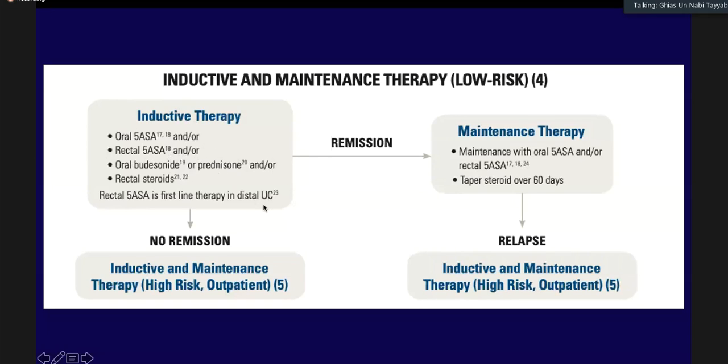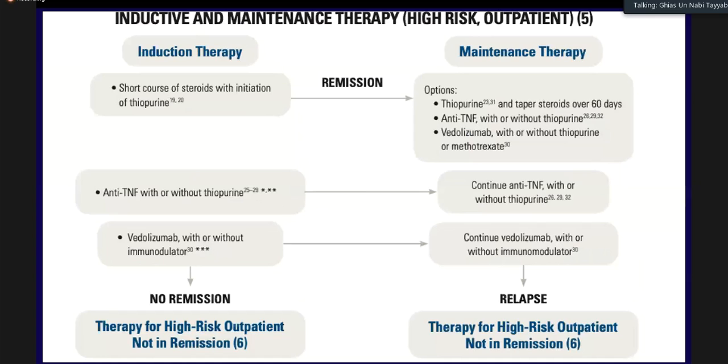In case of no remission in 6 weeks, it is best to go for a treatment algorithm which is reserved for the high-risk patients on an outpatient basis. Maintenance is by and large with 5-aminosalicylic acid, that is mesalamine. And if steroids have been given, it is very important that we taper off the steroids in 60 days. In relapse cases, it's very important that we investigate the patient properly in terms of disease severity and in terms of other possible diagnoses, which I'm going to address in a short while.